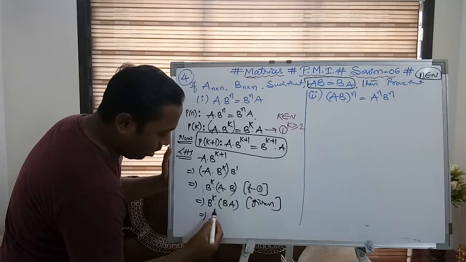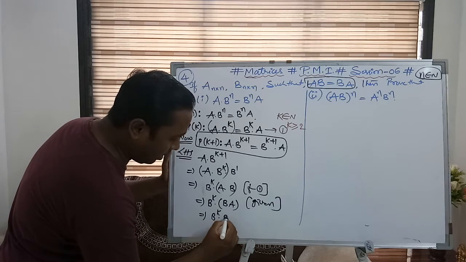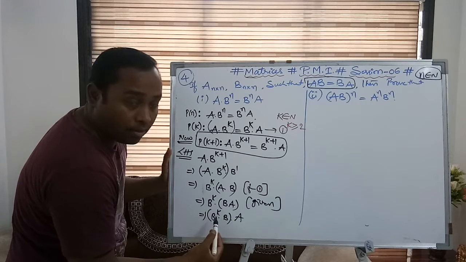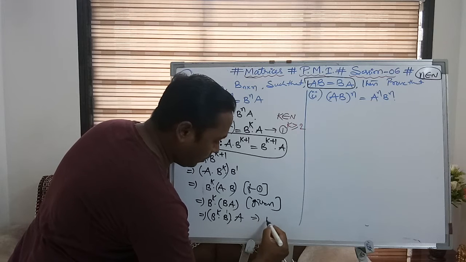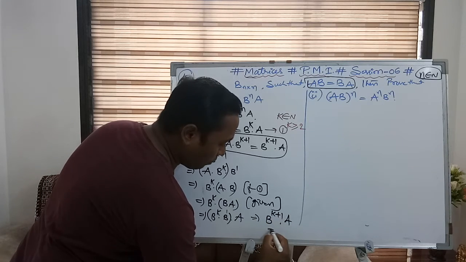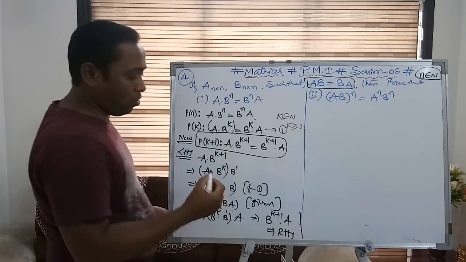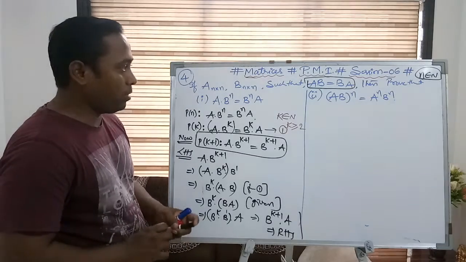Hence now it is again associative. I can group like B power k into B into A. So now I can add their powers, because bases are same, by integral power of the matrices. So B to the power of k plus 1 into A, which will give the RHS part. See, we got the RHS part. It's so simple, fully logical, simple way.